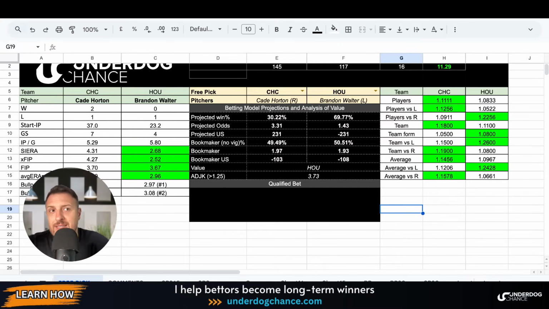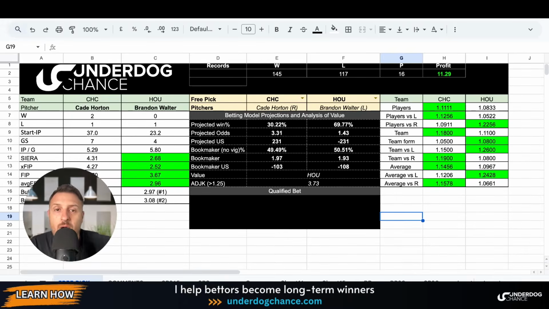So I find specific angles. Sometimes even fewer statistics is better, sometimes more, depends, right? But you need to find your own specific angles where the market doesn't catch, or where you find discrepancies. Okay, and this is what I do, and based on my betting model, which takes specific statistics, specific formulas, specific weights to different statistics, time periods, and so on. Once I turn this into probabilities, I get Houston as a bigger favorite. Okay, that's why I see value, and that's how I make profits for years.